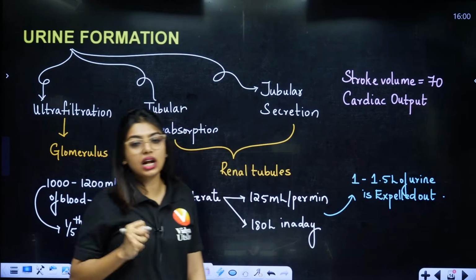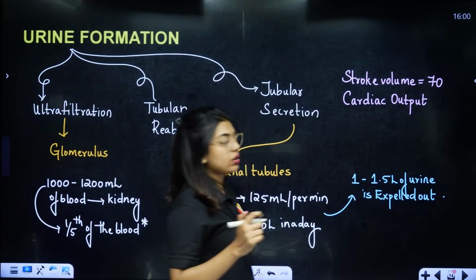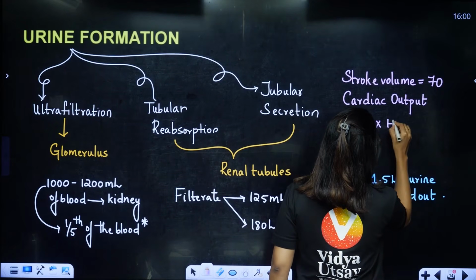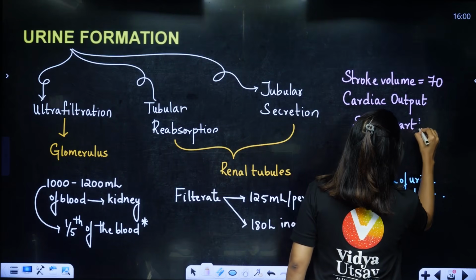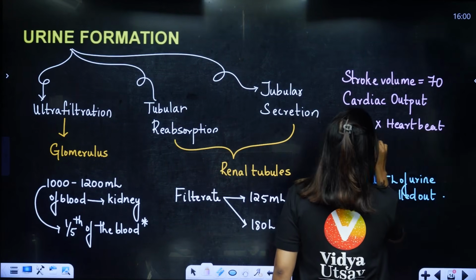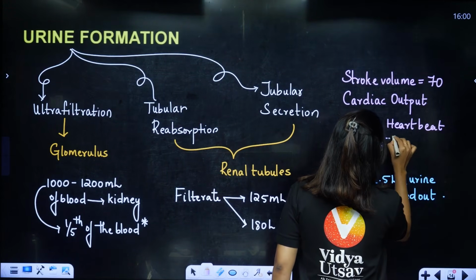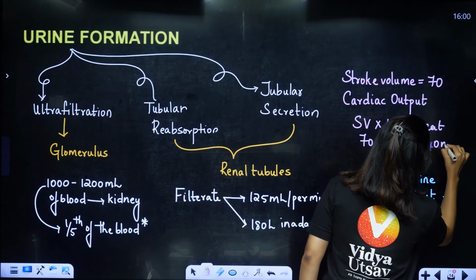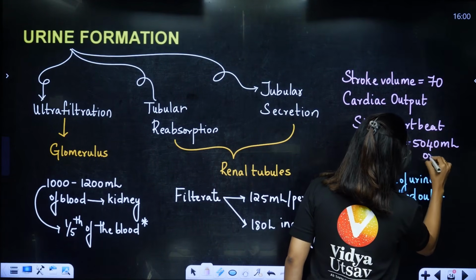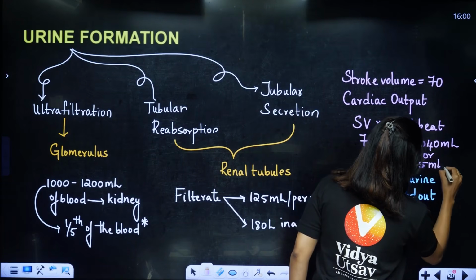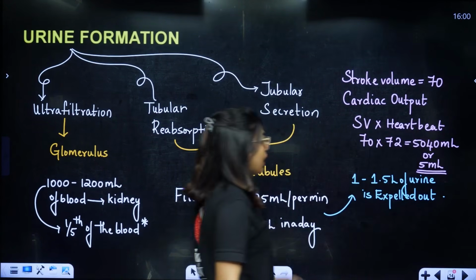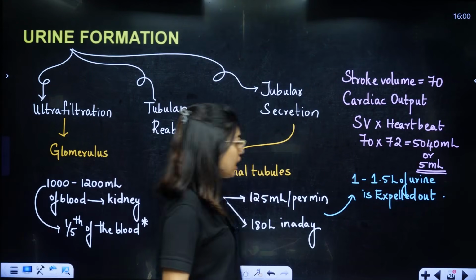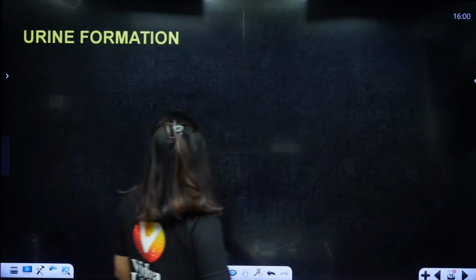How do I calculate the cardiac output, ma'am? To calculate the cardiac output, you have to multiply stroke volume by the heartbeat. So stroke volume is around 70, heartbeat is around 72 times, right? So that is equal to 5040 ml, which can be approximately written as 5 liters. So the cardiac output is totally 5 liters. Of that, 1000 to 1200 ml is filtered out by the kidney. Okay? Okay.